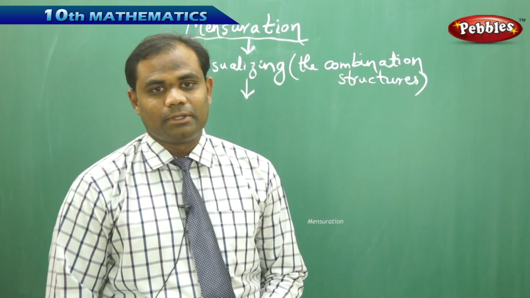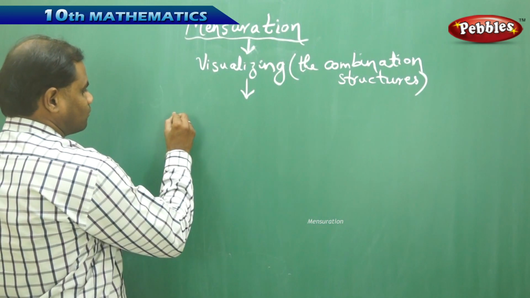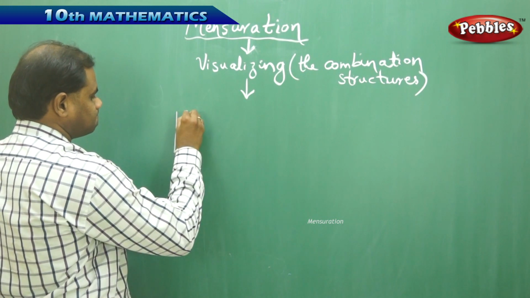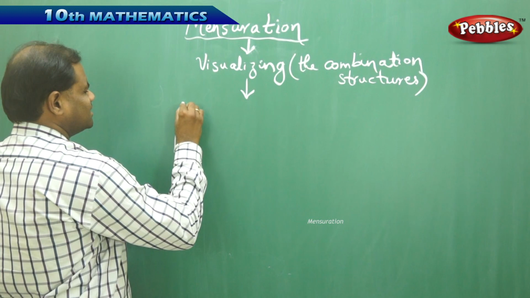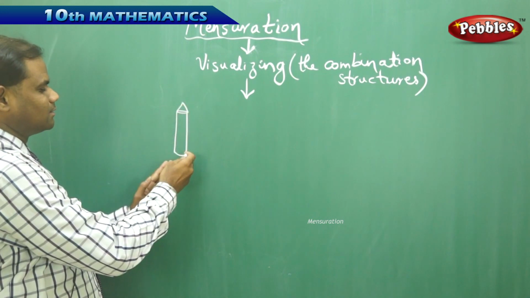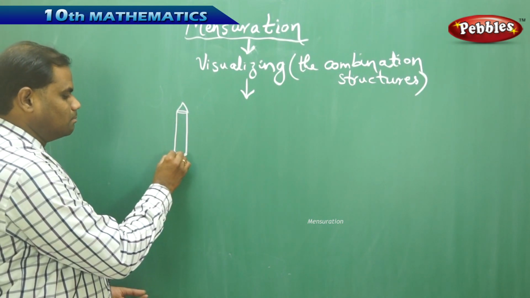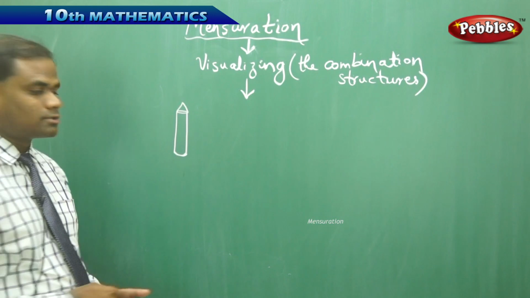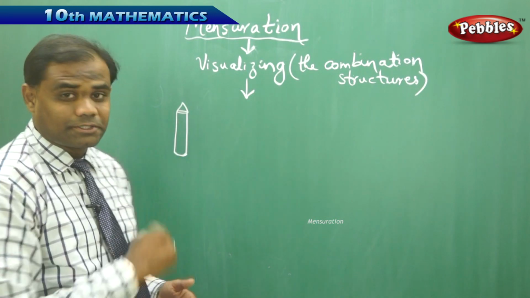Now say for example, I take the most simplest example of a pencil. I see that it has a sharp object and then the rest of it is flat and then it is bulged in the bottom, or sometimes it might be flat. Now this makes me understand that there are different shapes out here.